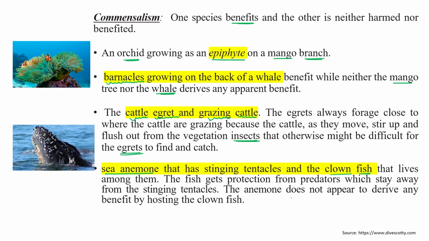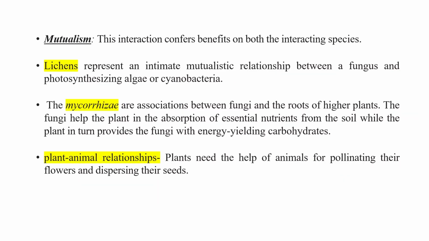The sea anemone doesn't appear to derive any benefit by hosting the clownfish. So these are certain examples. First, second, third, and fourth come under the commensalism category, where one species shows benefits, while the other is neither harmed nor benefited.